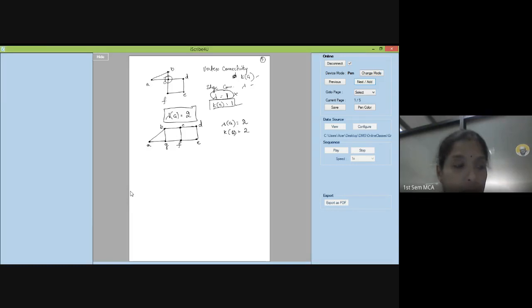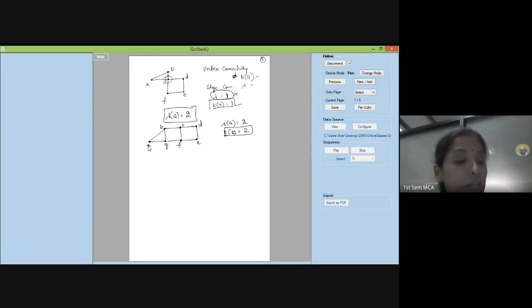See here. This graph has no cut vertices. Cut vertices means if you remove just one vertex, even then the graph remains connected. Suppose I remove A. AB and AG also will go, but still this graph remains as one component, right? So I have to remove 2 vertices. Suppose I remove B and G. In that case, my A will remain alone there, isolated. So K of G will become 2. I have to remove at least 2 vertices in order to disconnect this graph.